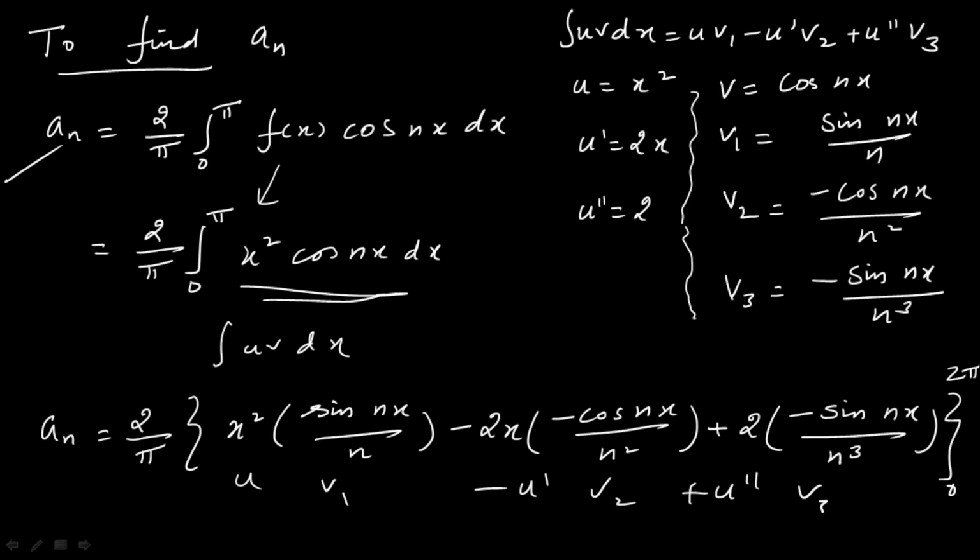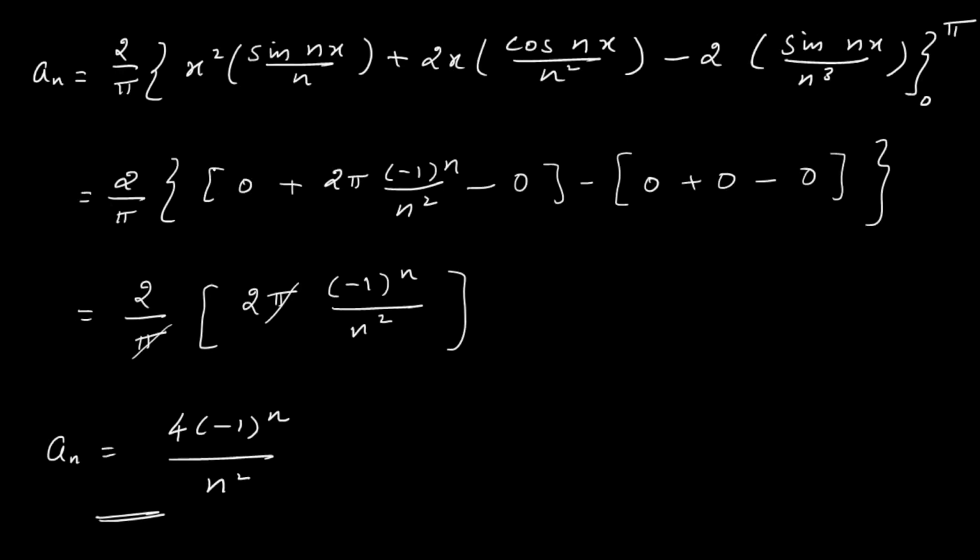u double dash v3. So in the next step what I am going to do is I am just simplifying the symbols alone. So now simplifying the symbols, after that you have to mark the exponents. Now let me substitute the limits. Upper limit minus lower limit. If you substitute the upper limit, what happens?